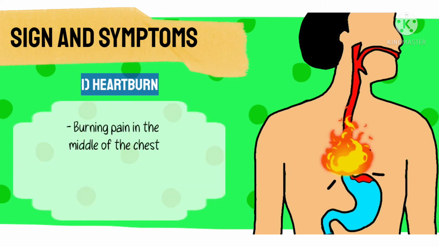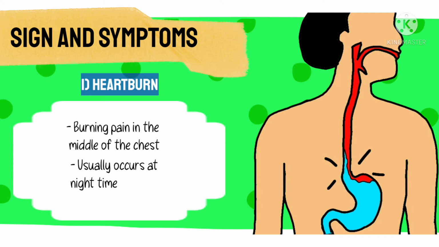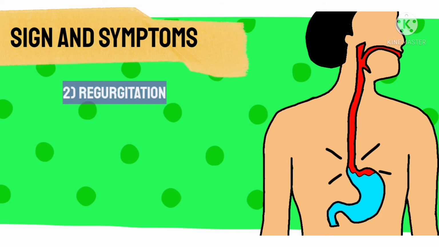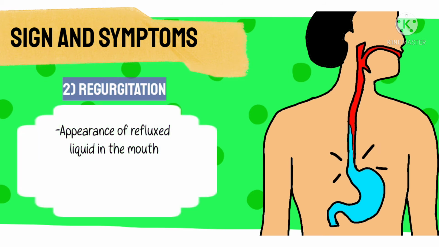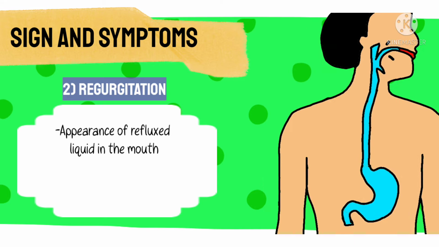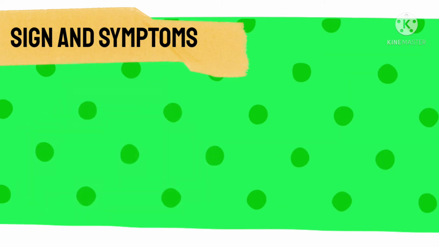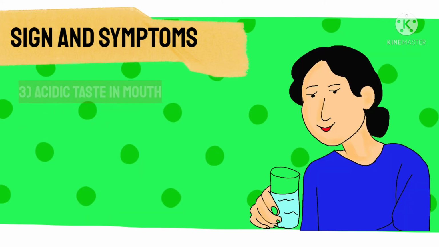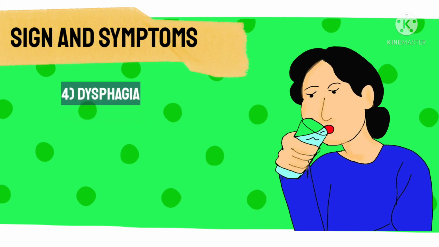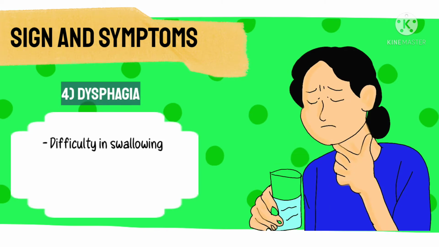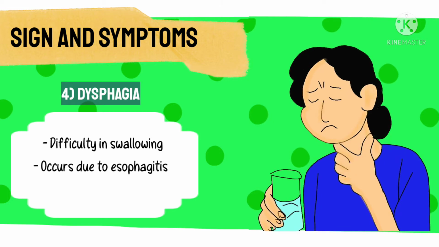The first sign and symptom that occurs in gastroesophageal reflux disease is heartburn. It is the burning pain in the middle of the chest which occurs due to the reflux of acid. It usually occurs at night time. Regurgitation, that is appearance of the refluxed liquid in the mouth, occurs, as well as it also makes the patient nauseated, which may lead to vomiting. There is an acidic taste in the mouth and the patient suffers from dysphagia, that is difficulty in swallowing. Dysphagia usually occurs due to esophagitis that occurs with the reflux.